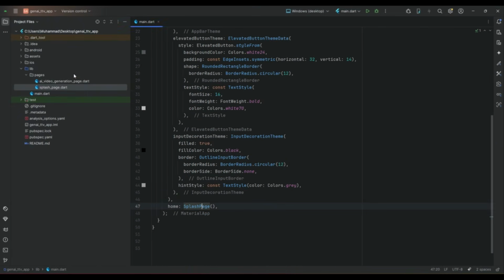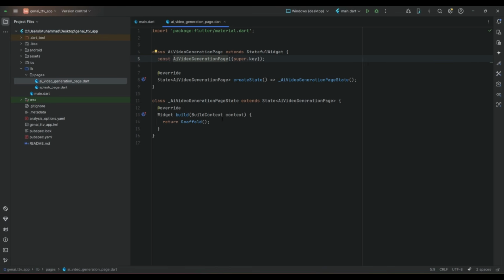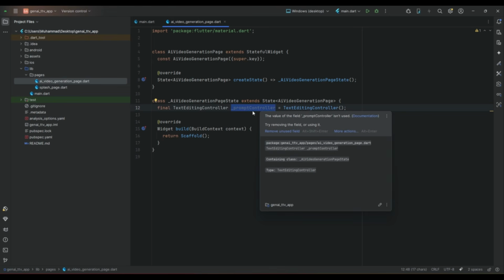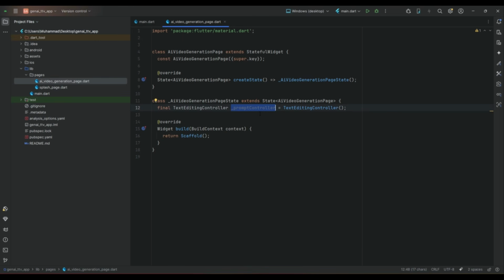Now let's work on the AI video generation page. So first we will design the UI. So we need to initialize a text editing controller by the name _prompt controller, where we will get the text input from a user from the text form field. Then we need a boolean type _loading variable, initialize it with a false value.